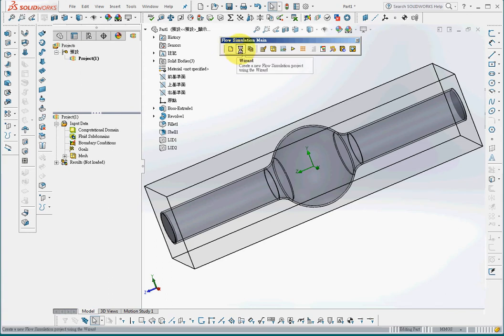The second step is the initial condition using a wizard. Step 3 will be the boundary condition. Step 4, the goal. The goal defines what we need to know or what we will have for the result. Step 5, run the procedure. Step 6, result. So this is 1, 2, 3, 4, 5, 6. Okay, so we go for the second step, initial condition using wizard.